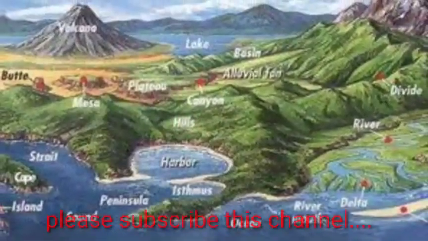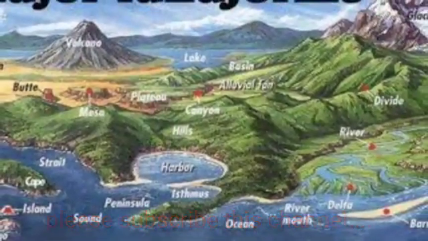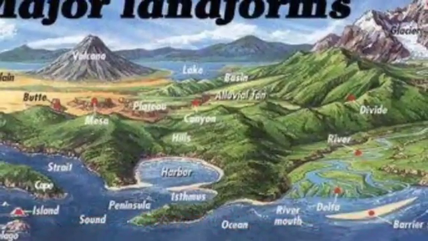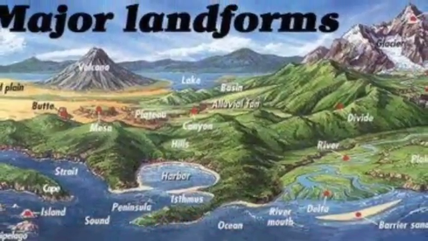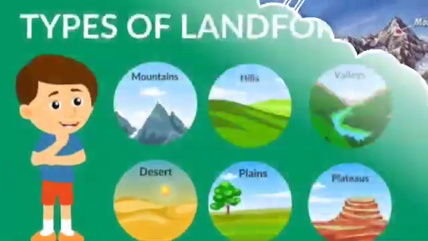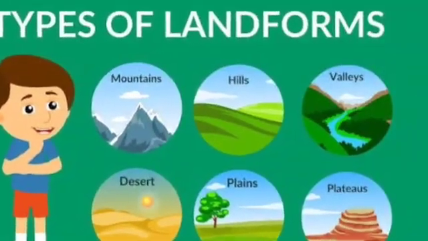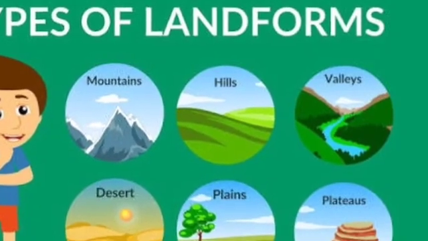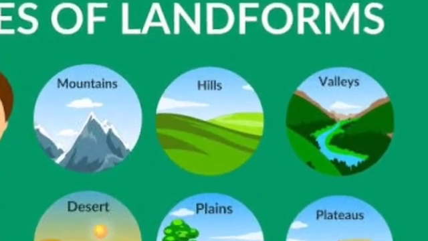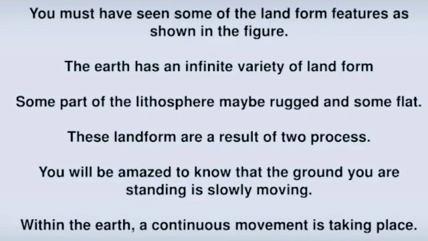Today's topic is Major Landforms of the Earth, a geography chapter for you. While you are looking around, it is really amazing and also surprising that the landforms in our surroundings are entirely different from one to another. Sometimes it may be so plain, just like a playground, or it may be filled with ups and downs, just like a mountain or a hill, or it may be a plain surface with a steep edge, just like a table, or many other varieties can also be seen.